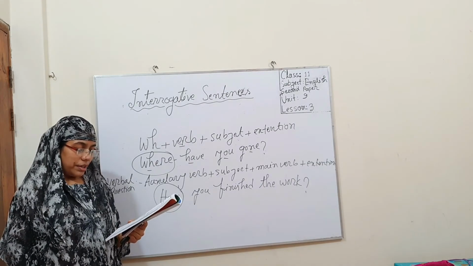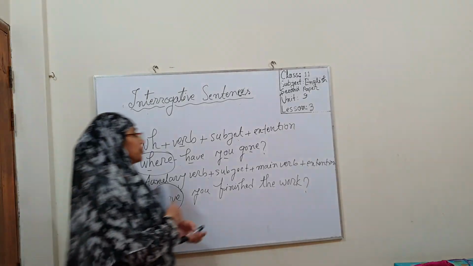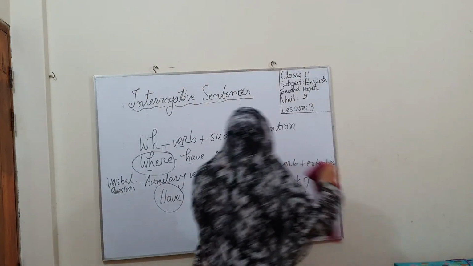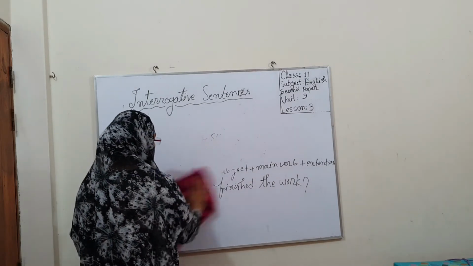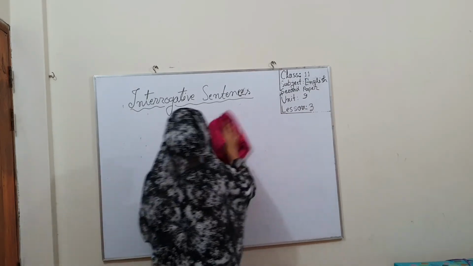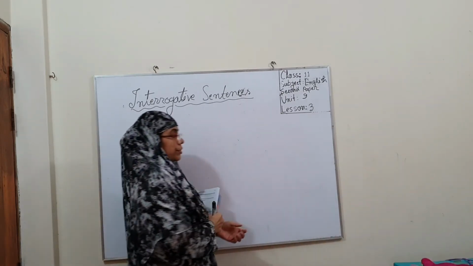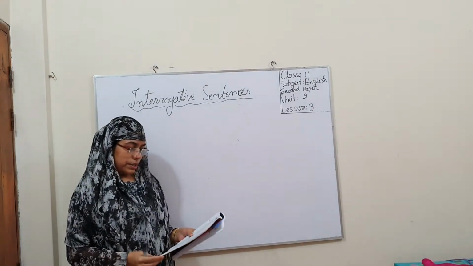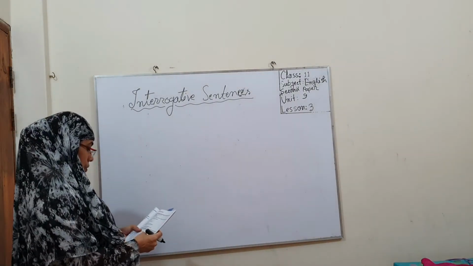I need not underline, I will just write the sentences on the board. Dear students, from this dialogue, I will write some interrogative sentences on the board. How are you?